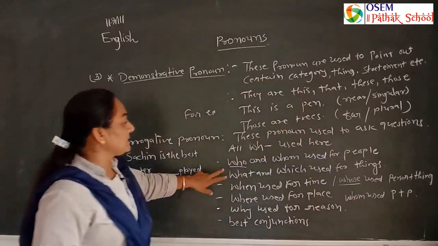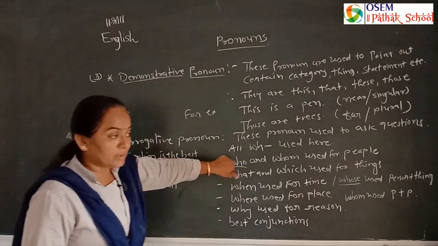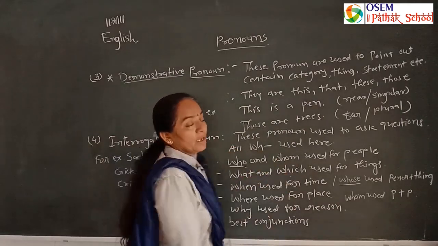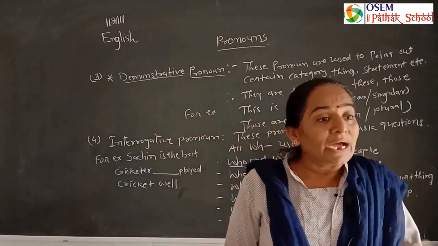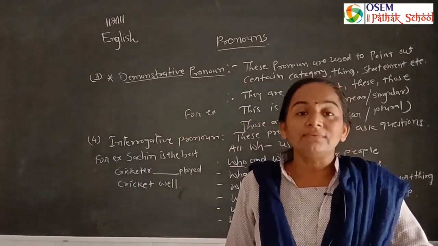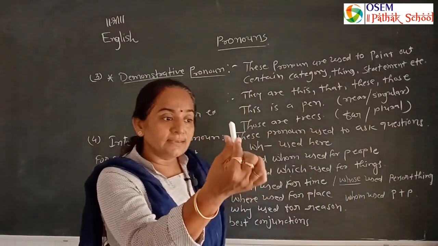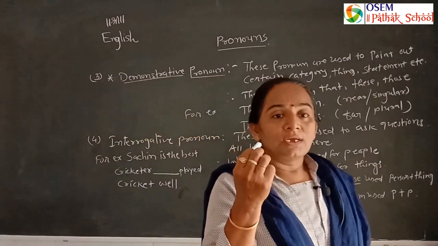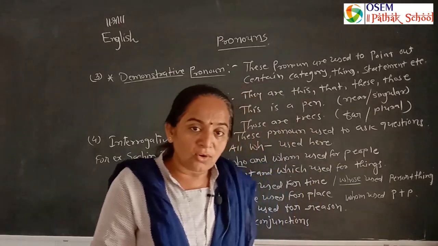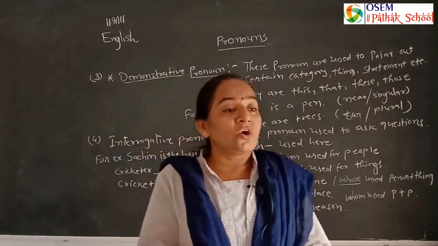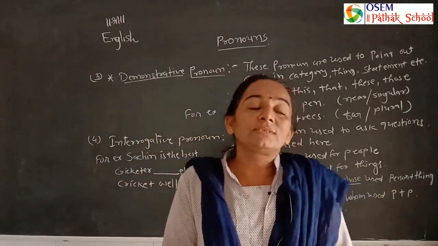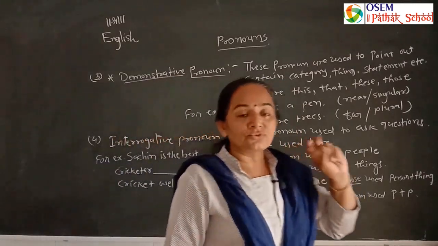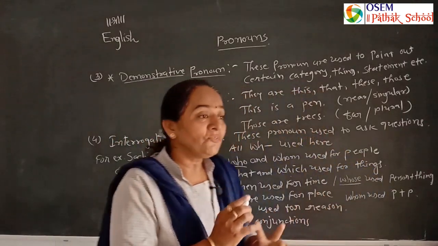Here we can say that when two people are talking, we use who and whom. What and which are used for things. What are you doing? Here, activities. What is this? It is a chalk stick. Here, what and which. Which color do you like most? Which is your favorite movie? Which is your favorite dish? Here, for things we can use two words, what and which.